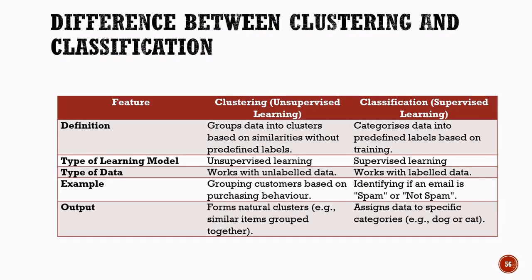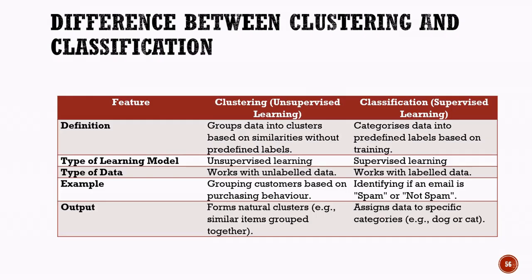Another important difference is the type of data used. Clustering works with unlabeled data, whereas classification works with labeled data. For example, clustering can be used to group customers based on their shopping behavior without knowing the categories beforehand. The model automatically identifies similar customers and places them in the same cluster. In contrast, classification can be used to identify whether an email is spam or not spam. Since these categories are already known, the model learns from labeled examples and predicts the correct category for new emails.